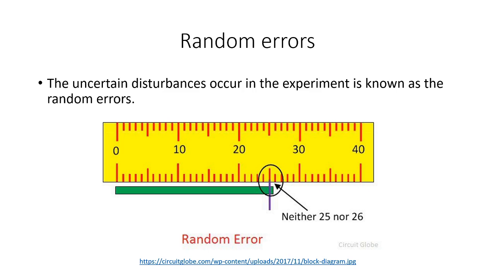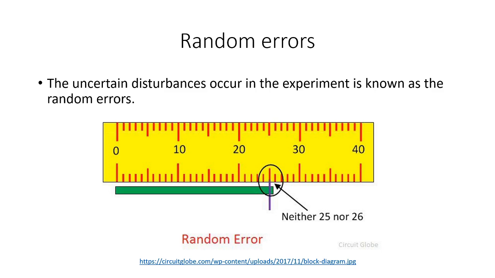Random error is another type of error. The uncertain disturbances that occur in the experiment are known as random error. Such types of errors remain in the experiment even after the removal of the systematic error. These errors are not due to any definite cause and so they are also called accidental errors. The magnitude of error varies from one reading to another. The random errors are inconsistent and occur in both directions.